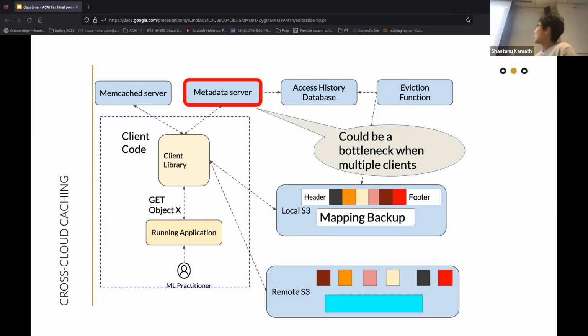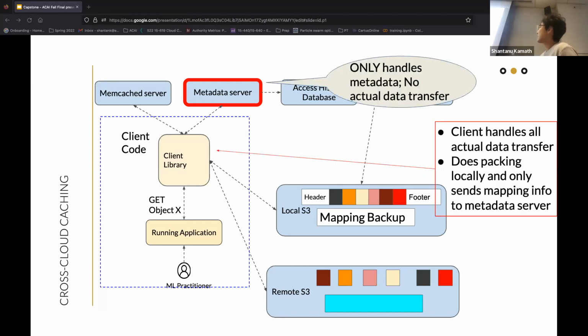So in our overall architecture, we only have a single metadata server, which is how GFS does it, because having a single metadata server makes maintaining metadata consistency much easier. But this raises an issue: if we have multiple clients accessing the metadata server, then it could become a bottleneck. To mitigate this issue, there are multiple steps that we took. First of all, the metadata server would only handle metadata, so there's no actual data transfer between the metadata server and the client library.